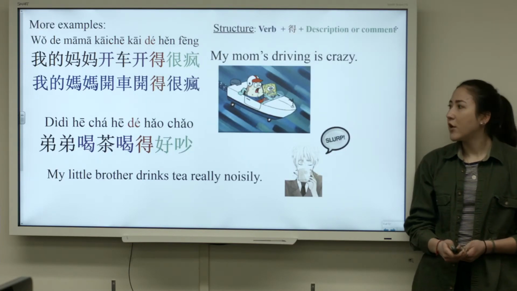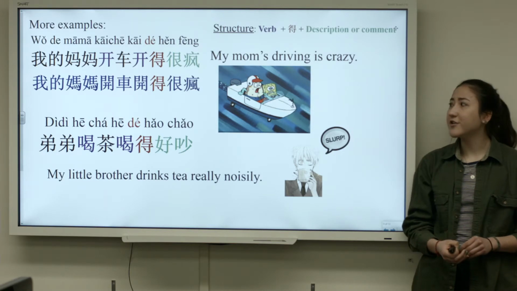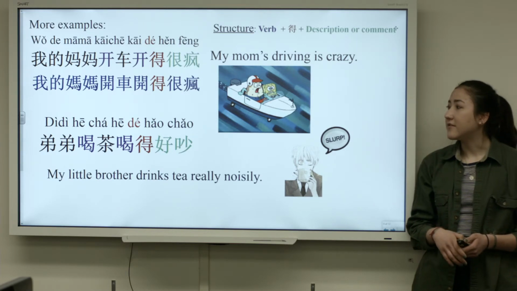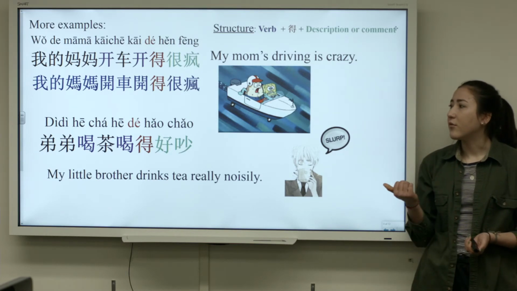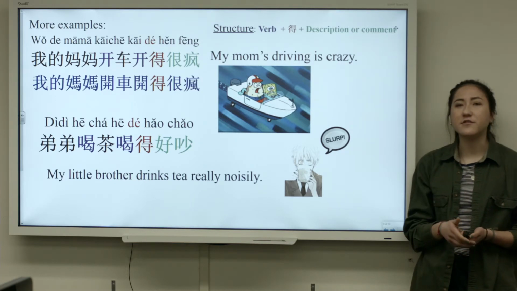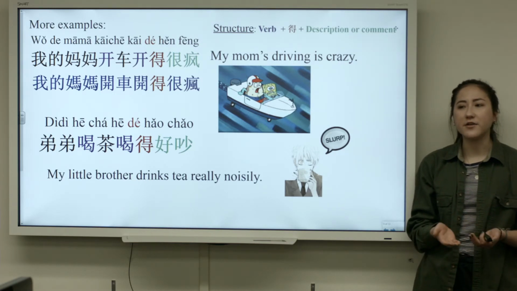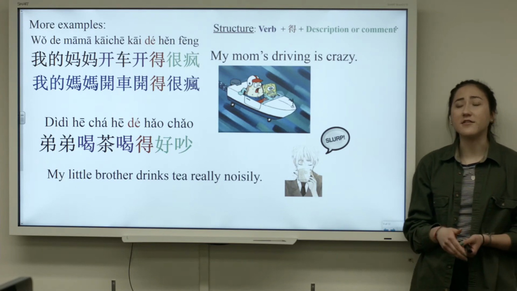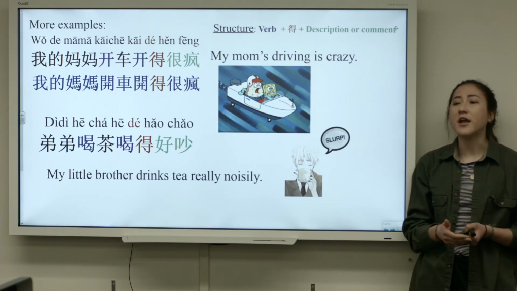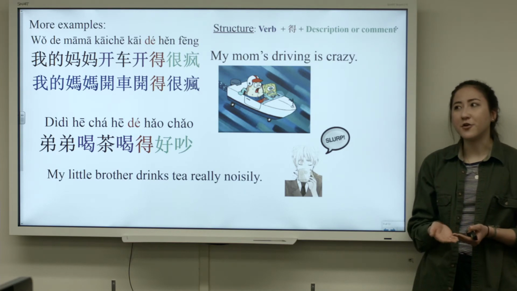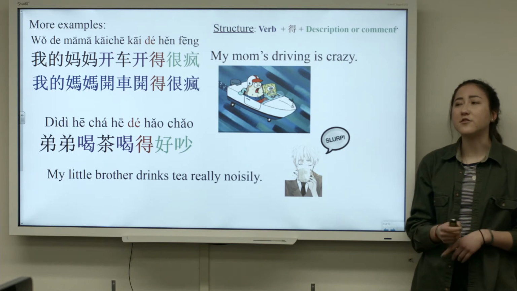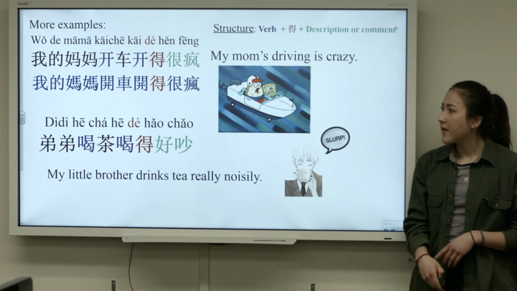Another example is 我的妈妈开车开得很疯. So my mom's driving is crazy. This works very well because we're saying 开车, which is to drive or driving, but 开车 translated in Chinese is literally like drive car, and so 车 is not a verb, so de cannot follow right after it. We need to repeat the verb so that de can follow right after the verb.